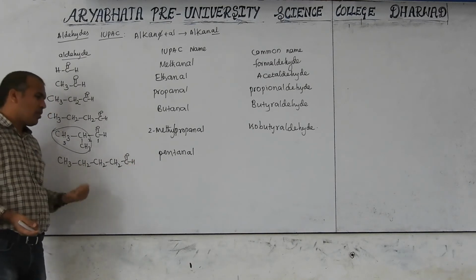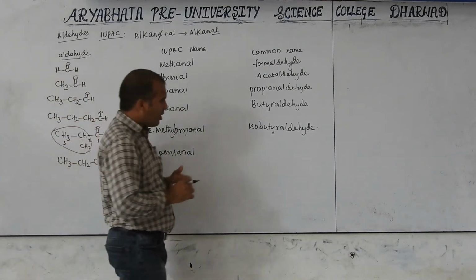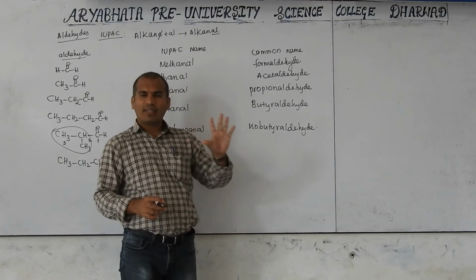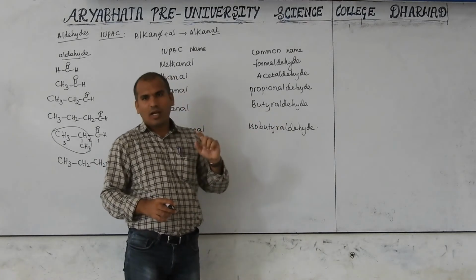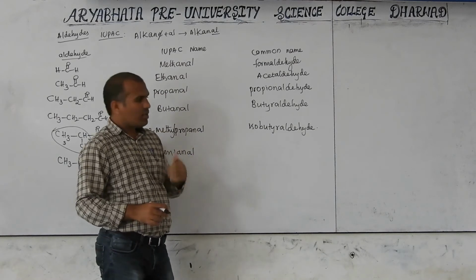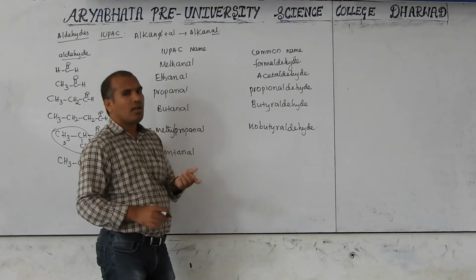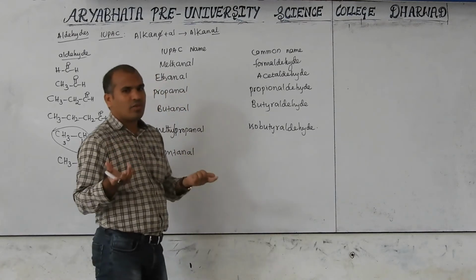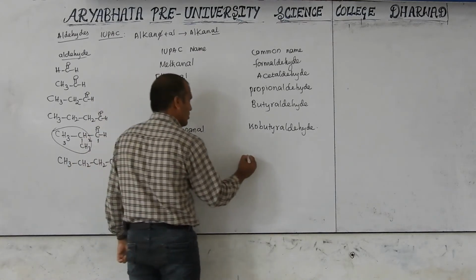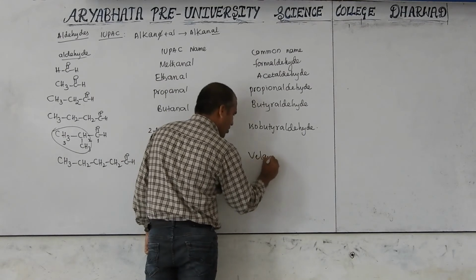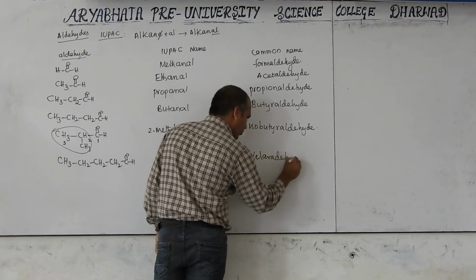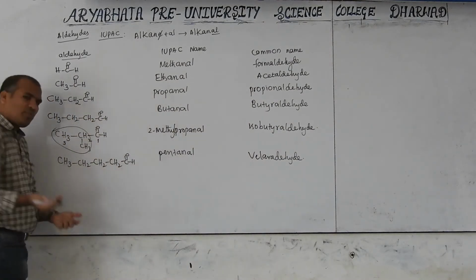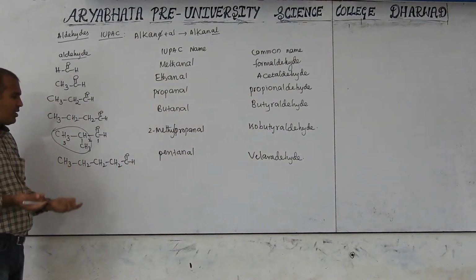This IUPAC common name is, in the last lesson we have given the name also. With 5 carbon, the acid is valeric acid, the aldehyde is valeraldehyde, the alcohol is valeric alcohol. This is very important because that name is fixed in the 5-carbon common name, not in the IUPAC name. So valeric is the common name. Like as we can increase the branches, so many isomers will come. I am not increasing the branches.